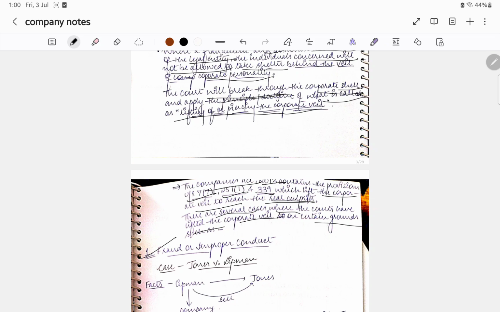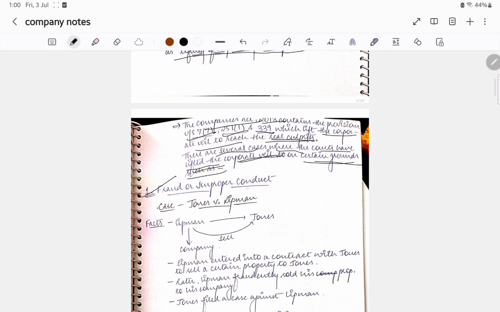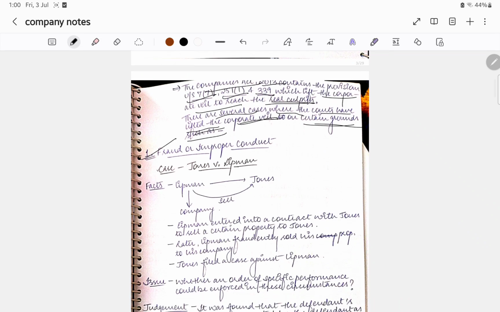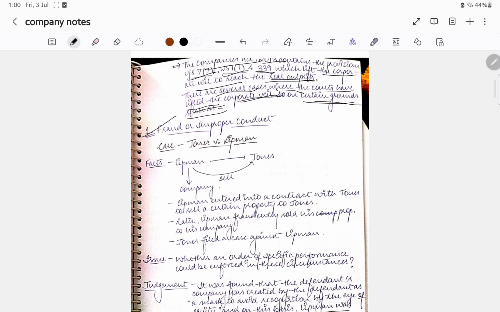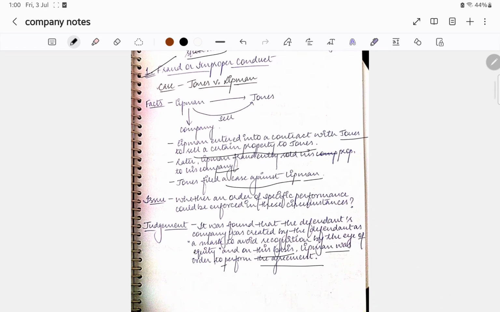There are several cases where the courts have lifted the corporate veil on certain grounds such as fraudulent or improper conduct. Case: Jones v. Lipman. Lipman was the owner and entered into a contract with Jones to sell certain property to Jones. Later, Lipman fraudulently sold the property to his company. Jones filed a case against Lipman asking whether an order of specific performance could be enforced in the circumstances.